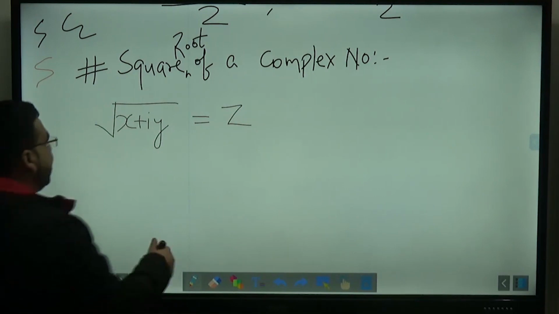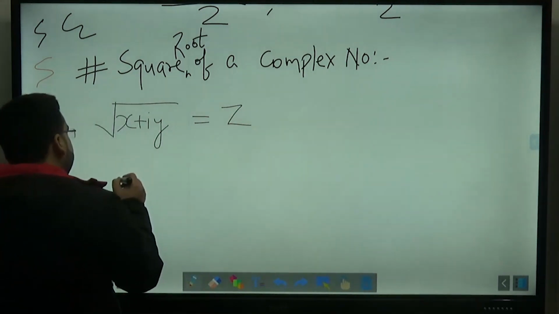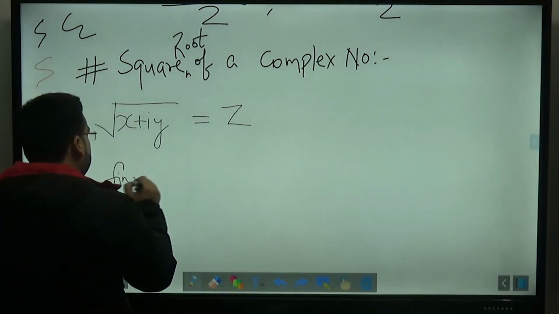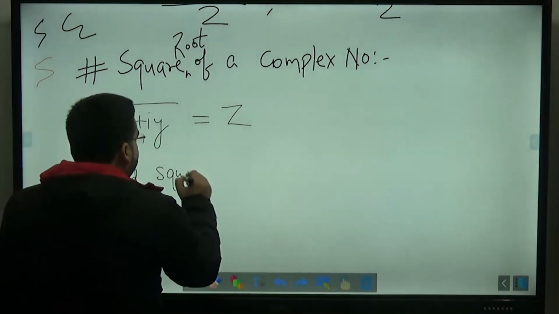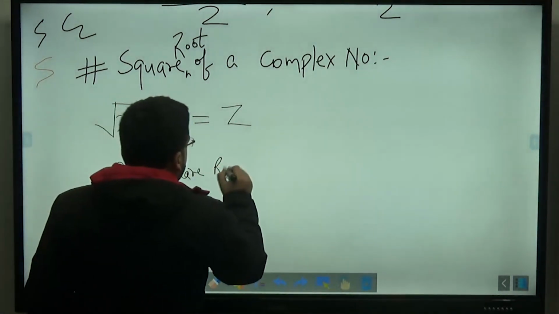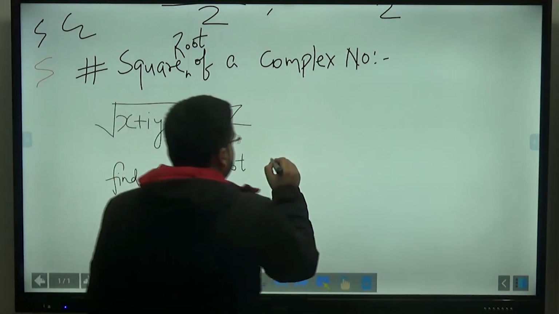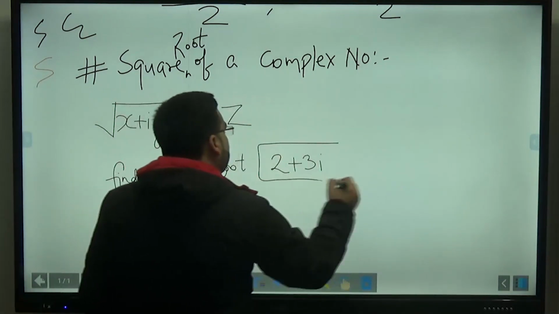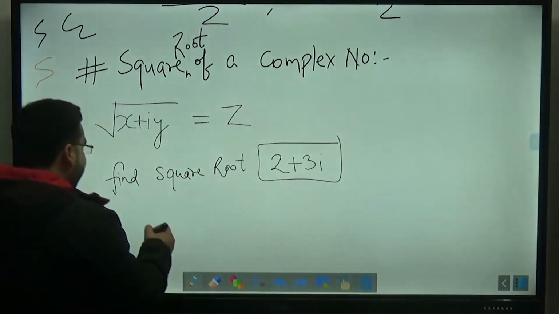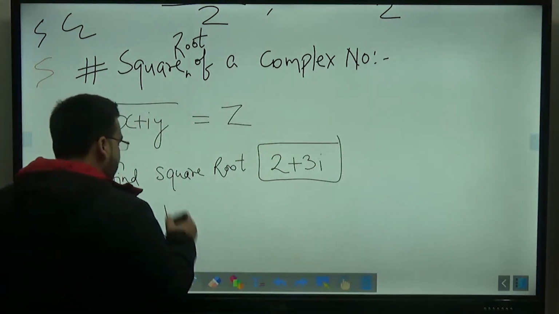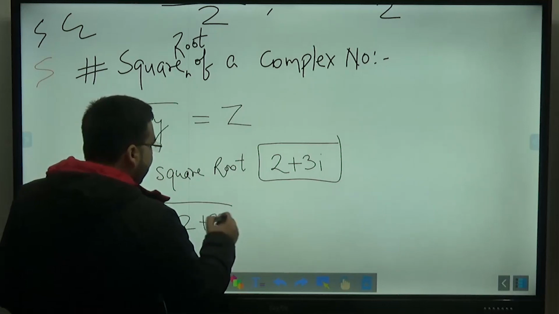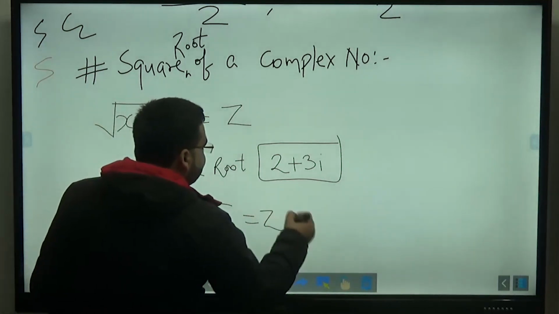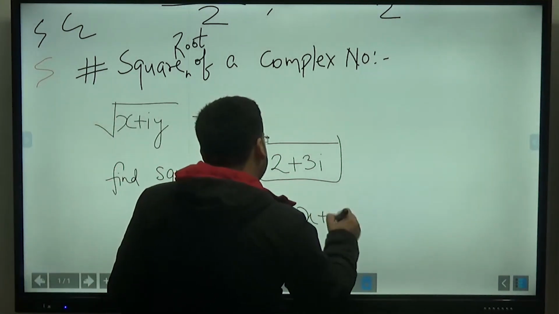Or let us say, for example, find the square root of 2 plus 3i. I will say that the square root of 2 plus 3i will also be a complex number. Let us say it is equal to x plus iy.